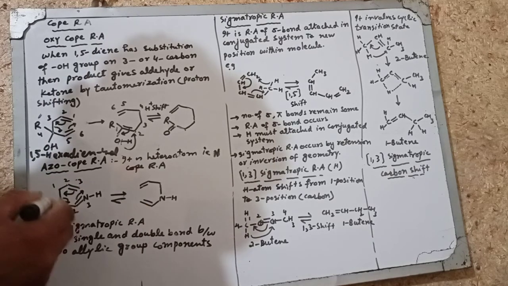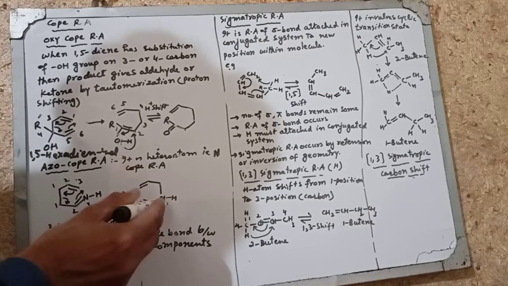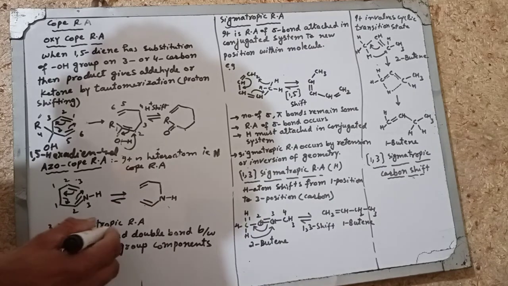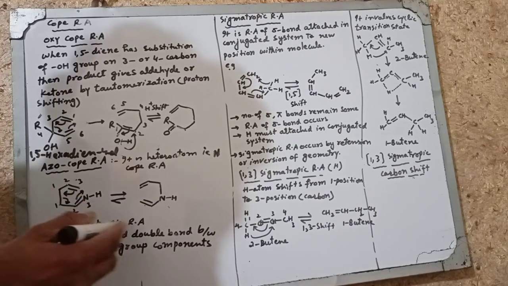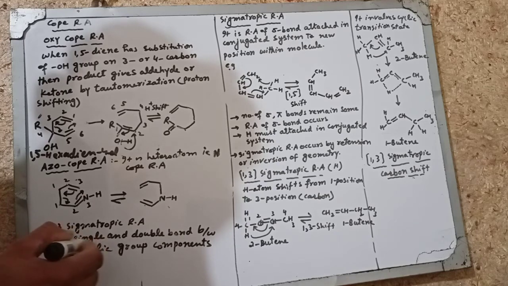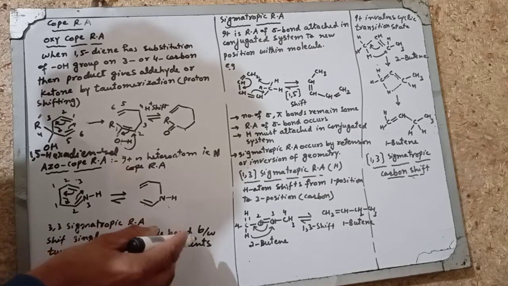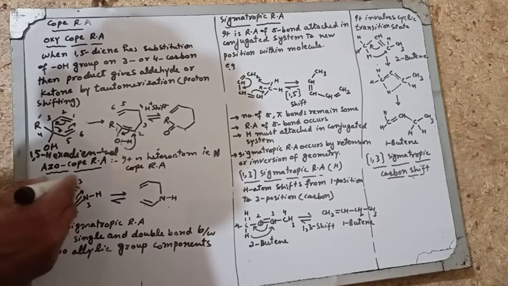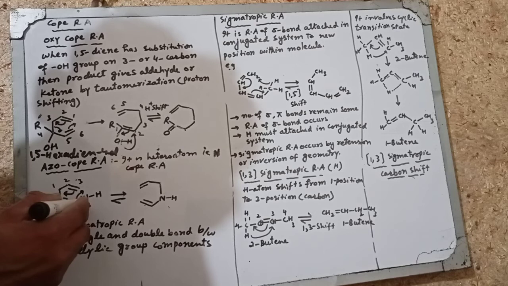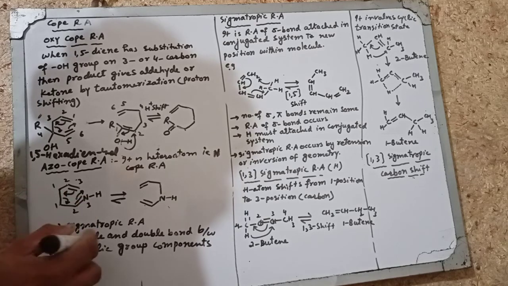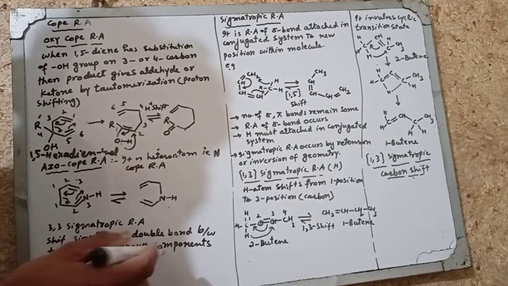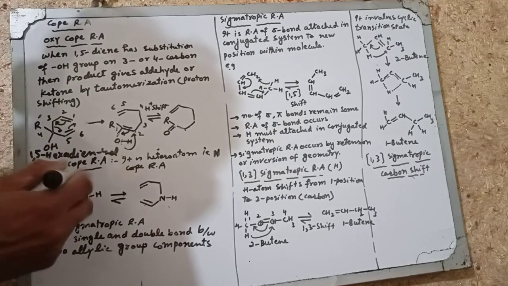So this 1 and 1 bond will break and shift between 1 and 2 carbon here. So this will be rearranged in this compound. This is a 3,3 sigmatropic rearrangement. It involves the shift of a single bond and the double bond between two allylic group components. This is one allylic group 1, 2, 3, and this is the other allylic group 1, 2 and 3. So basically it involves the shifting of double and single bonds between two allylic group components. It is the aza-Cope rearrangement.